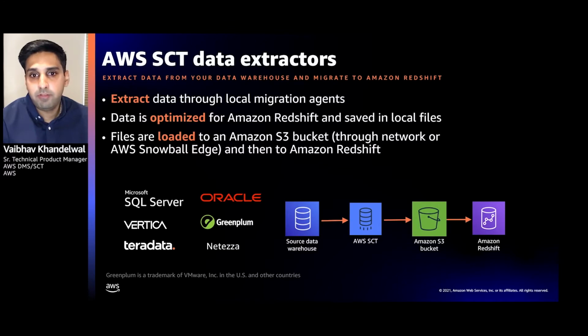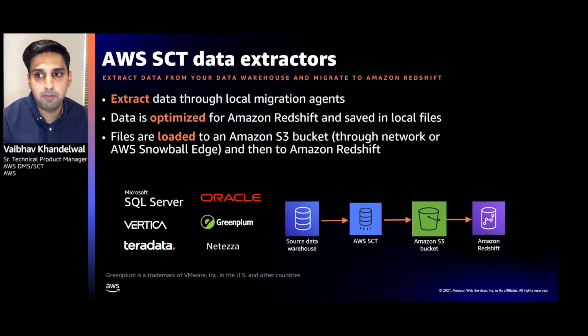As I mentioned previously, SCT also ships with data extractors that help you migrate your data warehouse to AWS. There are different on-premises data warehouses that SCT supports today, with the ability to move into Amazon Redshift. The data extractor agents optimize the entire flow. They unload data into CSV files on the instance where the extractor agent is running. They compress those files, upload them to an Amazon S3 bucket, and copy them to Amazon Redshift.